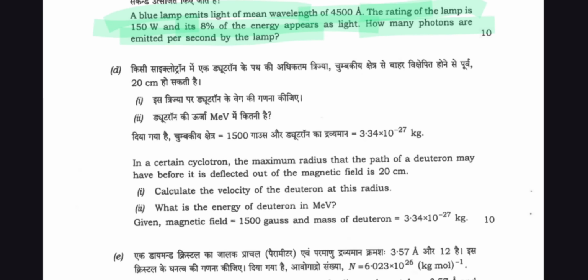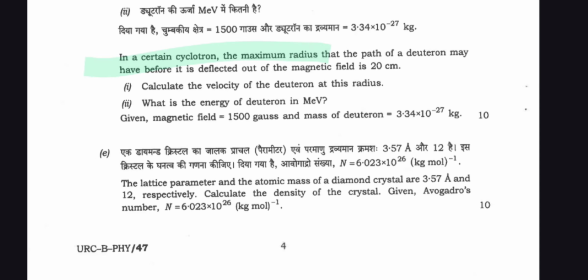And question number d is here. In a certain cyclotron, the maximum radius that the path of a deuteron may have before it is deflected out of the magnetic field is 20 cm. First, calculate the velocity of the deuteron at this radius. Second, what is the energy of the deuteron in mega electron volts? Given the magnetic field is 1500 gauss and the mass of the deuteron is 3.37 × 10^-27 kg.